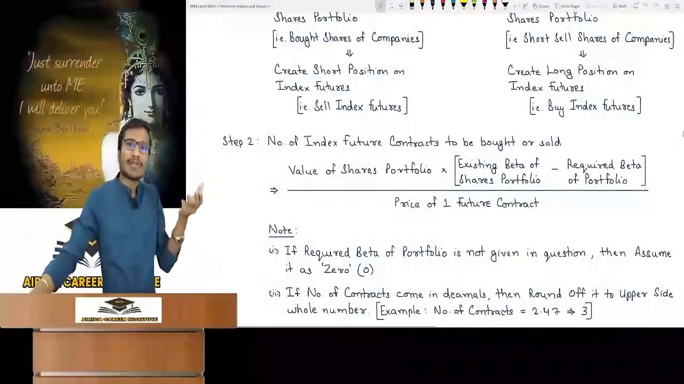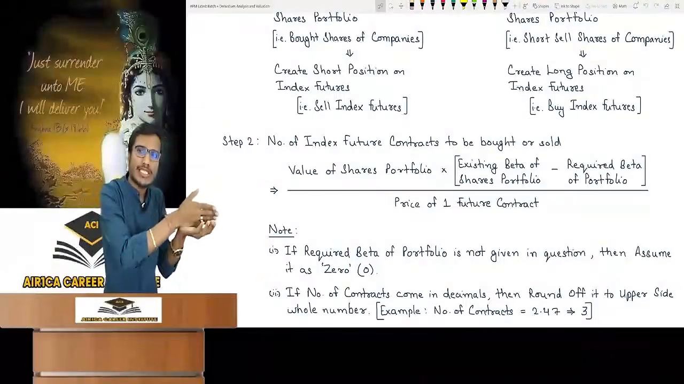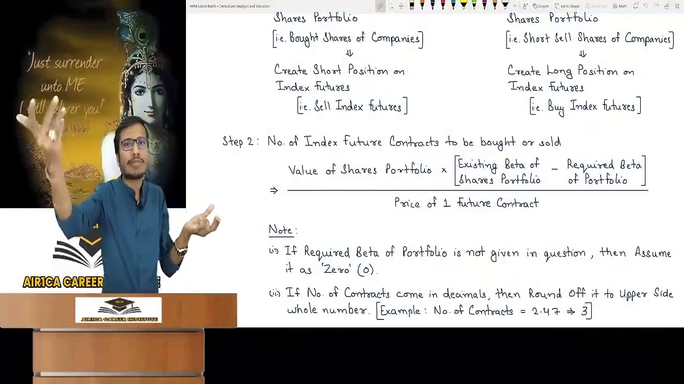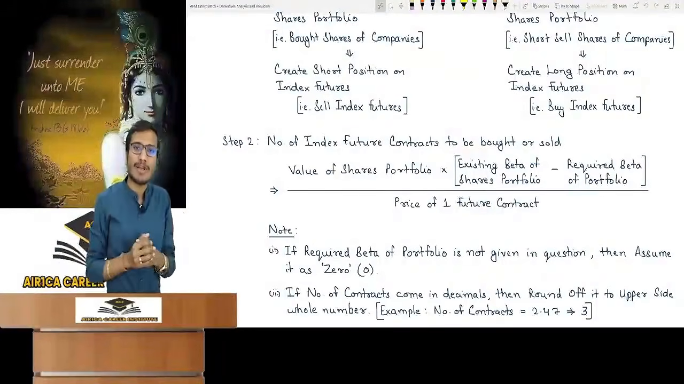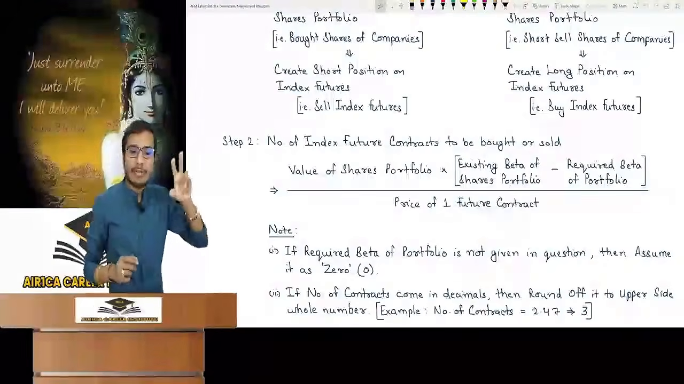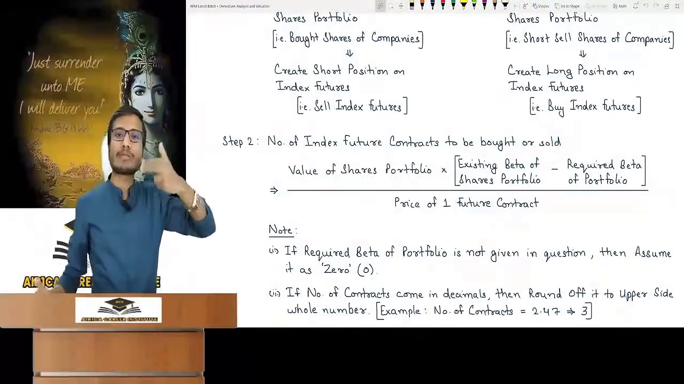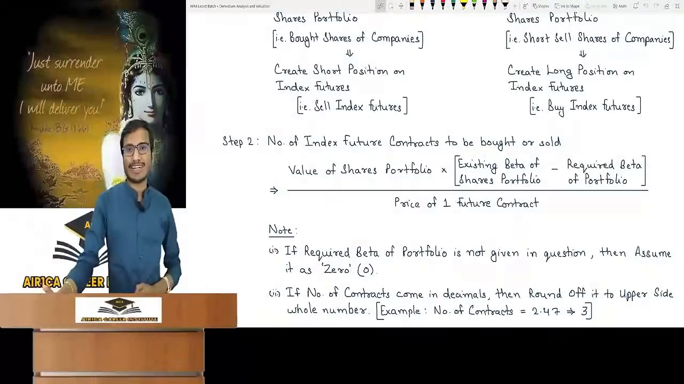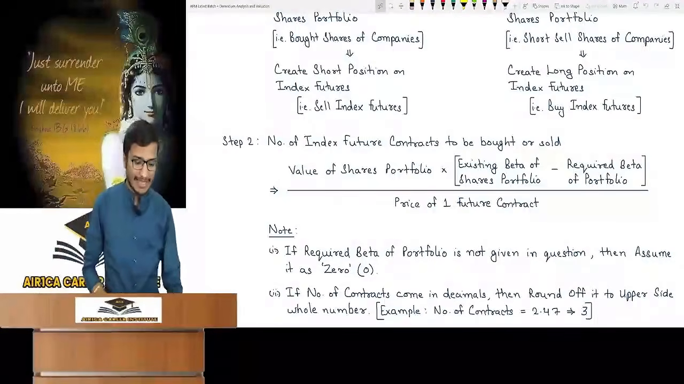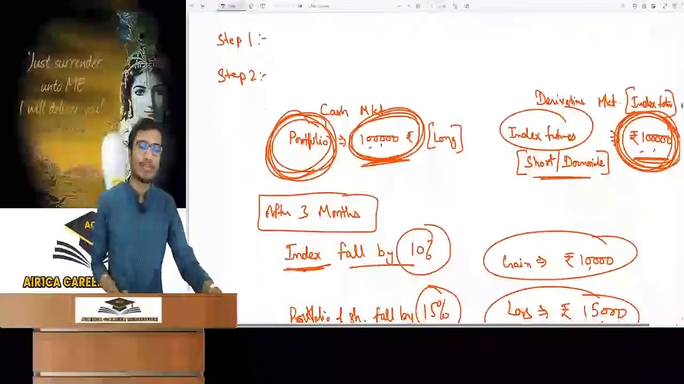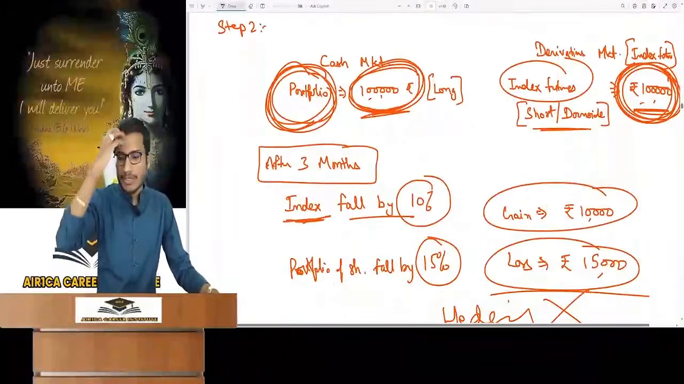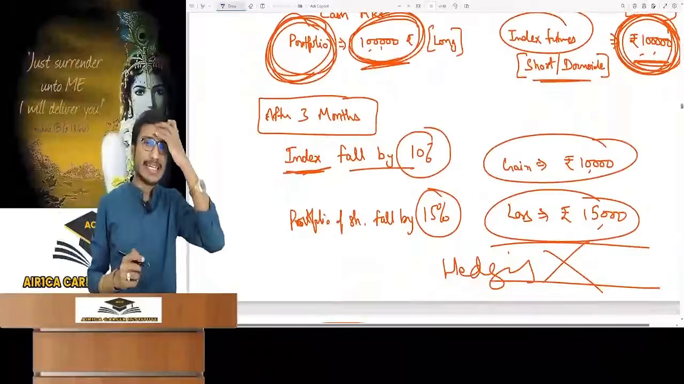If there is a long position in my shares portfolio of 1 lakh rupees, create a short position of 1 lakh rupees. It will be hedged. You can do it on the same amount. We can't do this. To understand the number of index future contracts, how many future contracts should we do? You can do it for the same amount of hedging. I can even give proof, but I will tell you a little bit quickly, not in much detail.